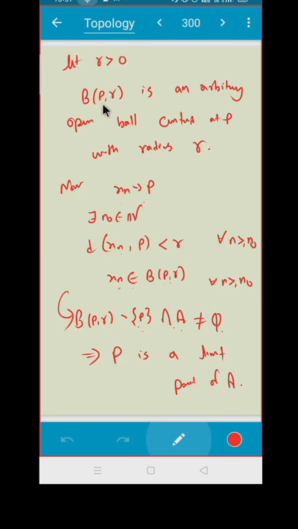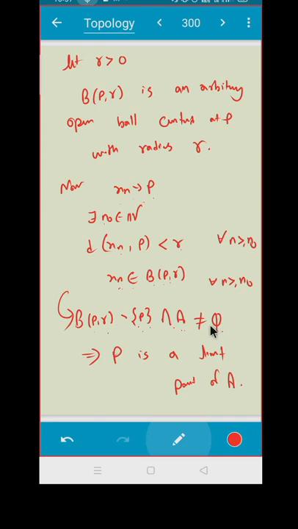So let r be any positive. B(p, r) is any open ball centered at p with radius r. Now we are given xn converges to p. That means write the definition. There exists n naught such that the distance between xn and p is less than r. Which means what? xn belongs to B(p, r). What do you mean by this? If xn belongs to B(p, r), that means yes, xn is a sequence of the set A. That means B(p, r) minus {p} intersection A should be non-empty.